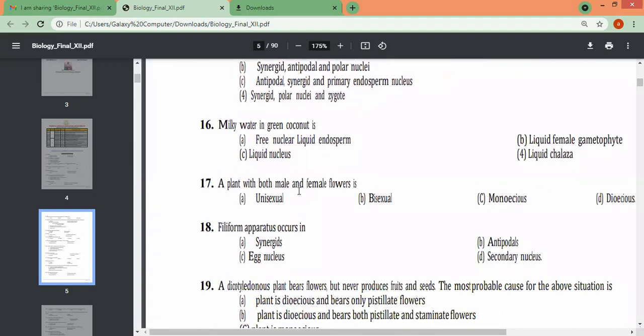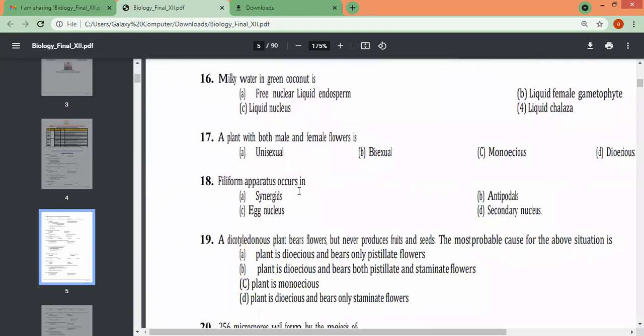Let's go to 17th. A plant with both male and female flowers: unisexual, bisexual, monoecious, dioecious. Very, very important. By this time, you must be very confident about it.